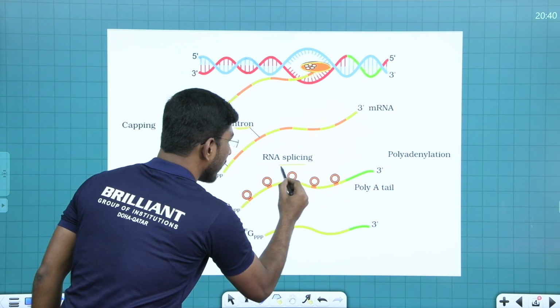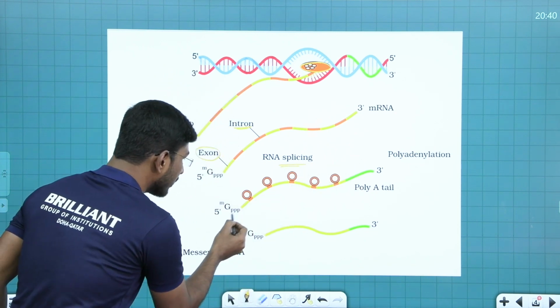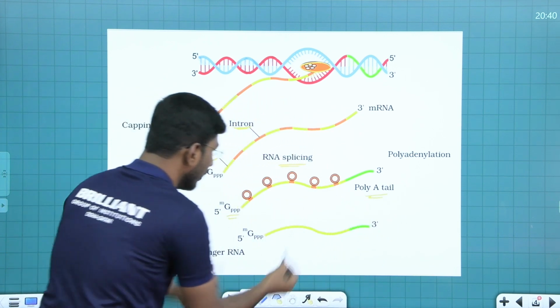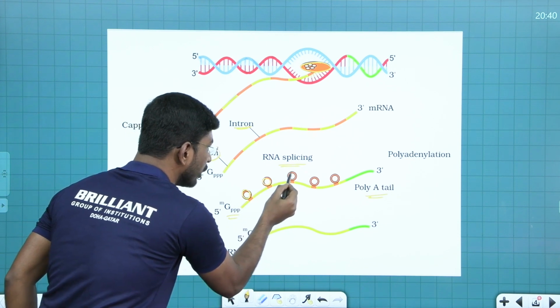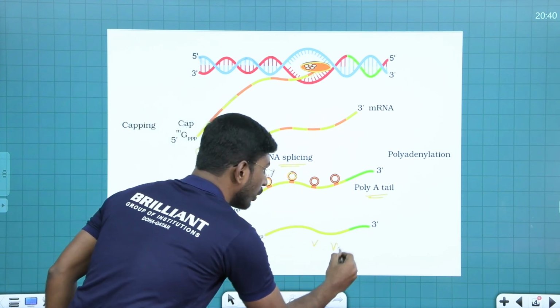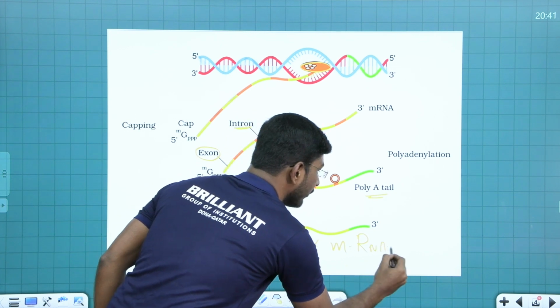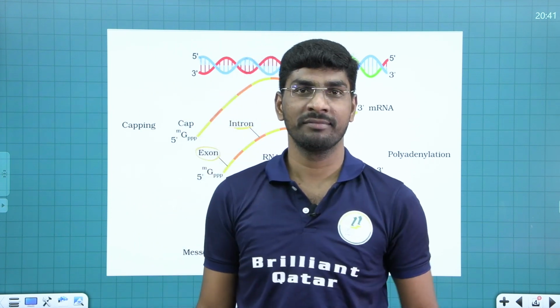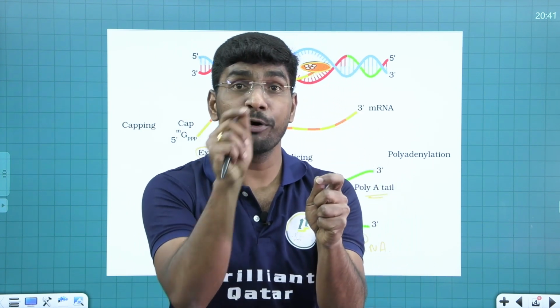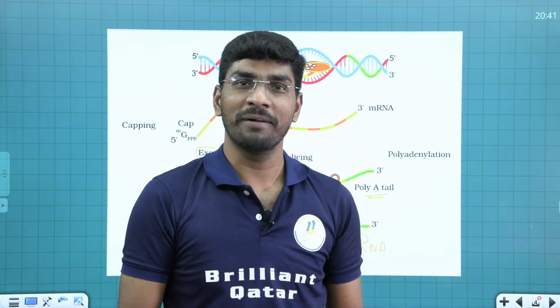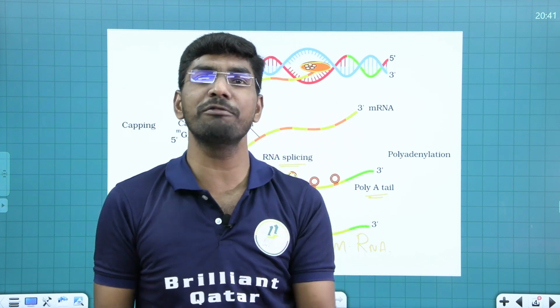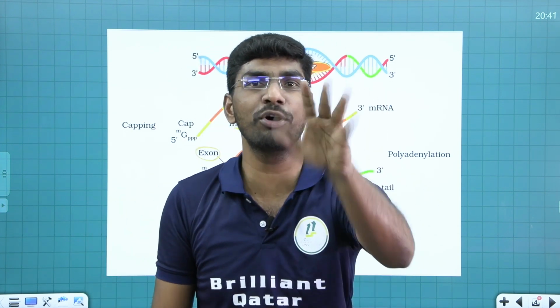Now, RNA splicing, what happened? Tell me here. After this, methylated guanosine triphosphate is added, and the polyadenine tail is added. Finally, look at it, here this entire intron part is going to be deleted, and finally, what forms? Fully matured mRNA forms. This process is called transcription. If you are able to recall prokaryotic transcription, we did not discuss this one. In prokaryotic transcription, there is no splicing, no intron removal, no exon joining, no capping, no tailing, nothing. You got my point, students?